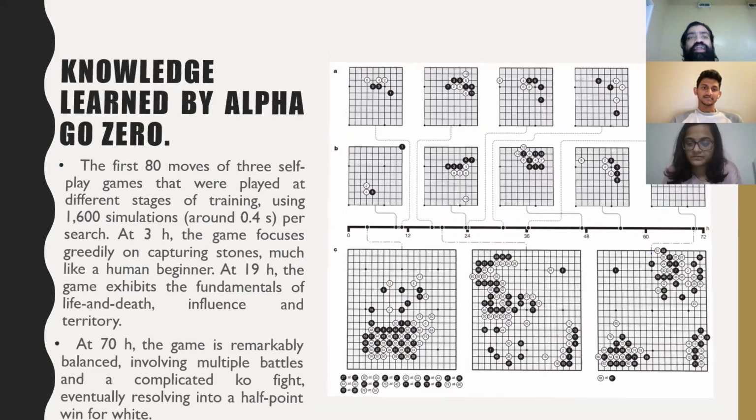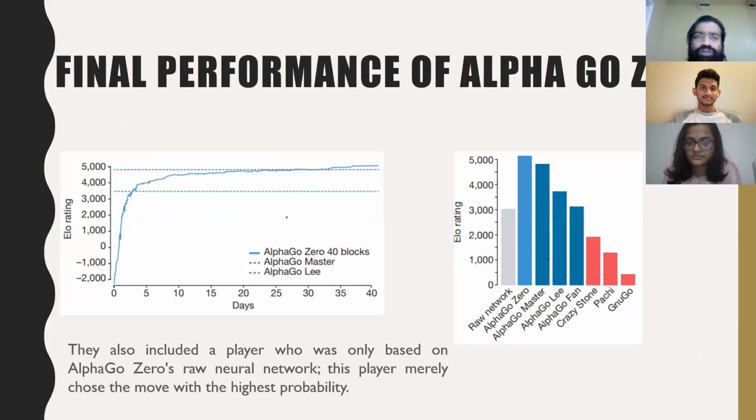And coming to the next slide, they gave a performance comparison. You will see four different combinations of neural networks, and here we can see the final performance. This final performance is evaluated between AlphaGo Zero and AlphaGo Fan.